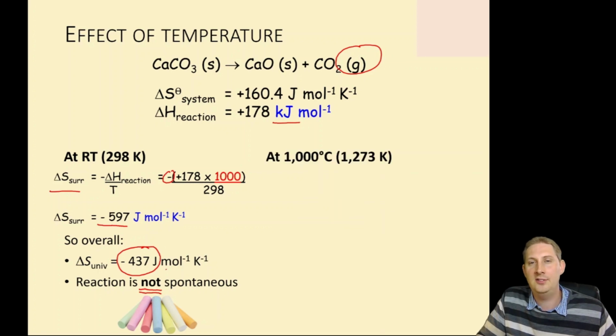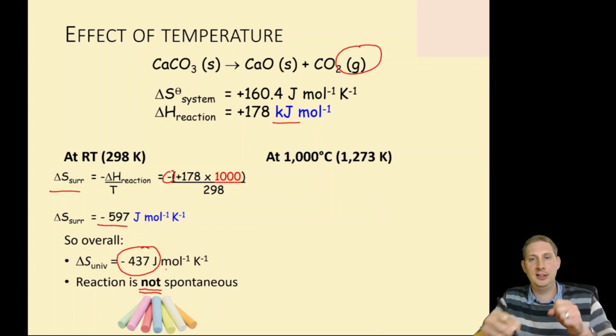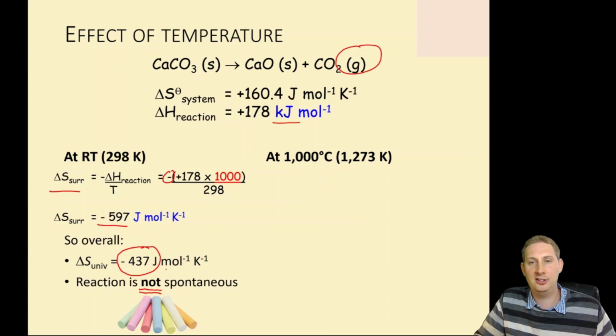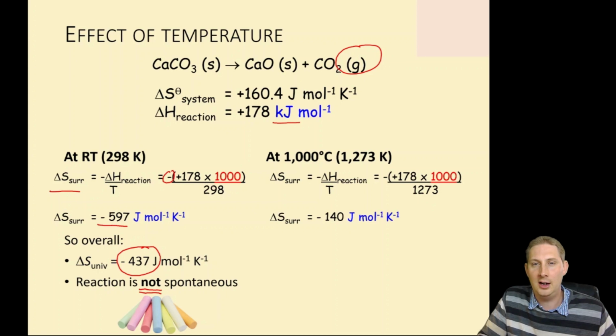However, if I now use 2 Bunsens and increase the temperature to 1000 degrees centigrade, then I rerun the calculation. The entropy change of the surroundings, still plus 178 times 1000, now over 1273 Kelvin, is much smaller.